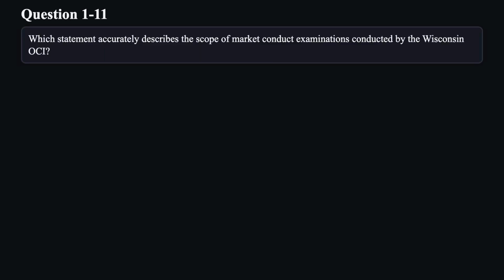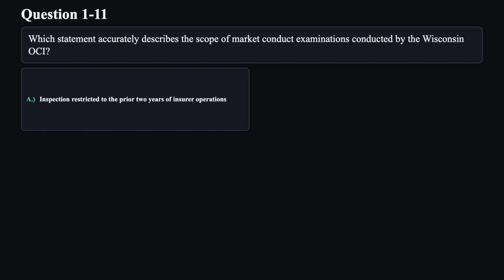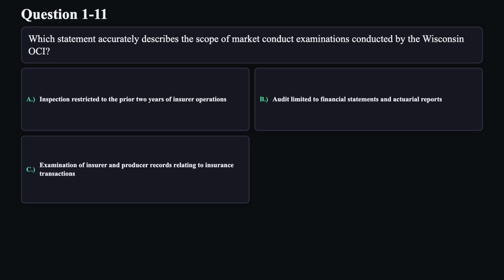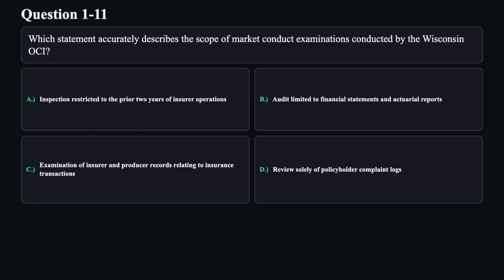Question 11. Which statement accurately describes the scope of market conduct examinations conducted by the Wisconsin OCI? A. Inspection restricted to the prior 2 years of insurer operations. B. Audit limited to financial statements and actuarial reports. C. Examination of insurer and producer records relating to insurance transactions. D. Review solely of policyholder complaint logs.